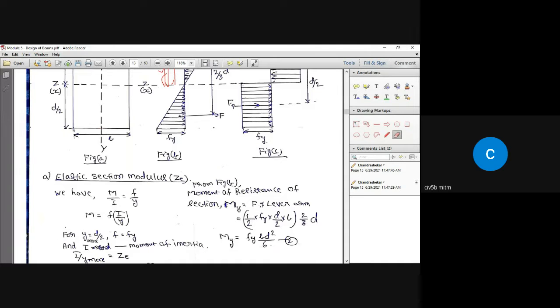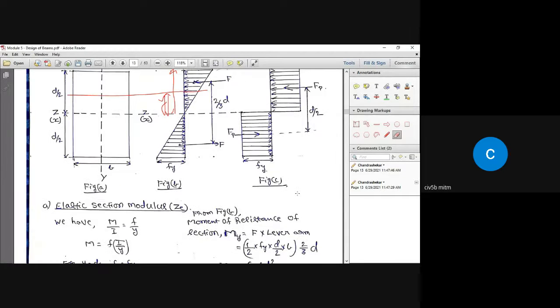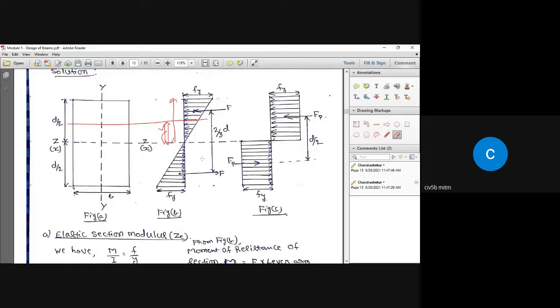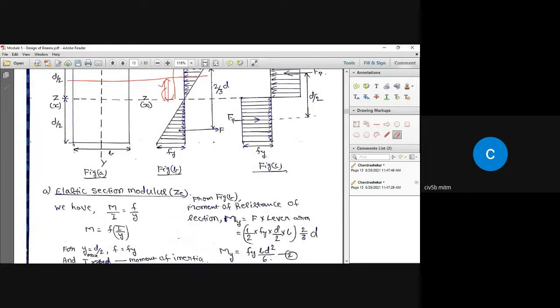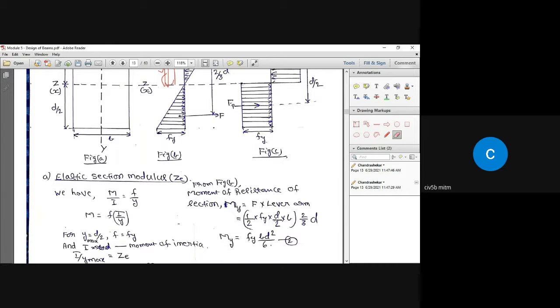So here I have written force multiplied by the lever arm. So what is the force? You take compression or tension zone. They are one and the same. That is, as I said just now, area of this triangle multiplied by this width. That means the stress variation is going to be there all across this section. So that is half into Fy multiplied by d by 2 multiplied by b. That is the force, capital F. Lever arm is 2/3 of d.